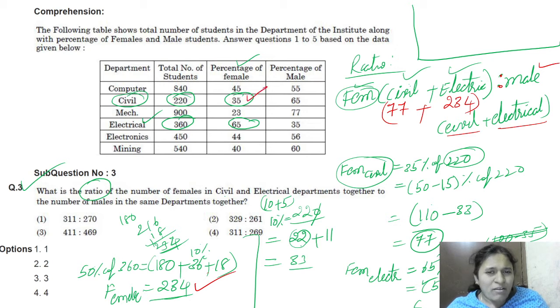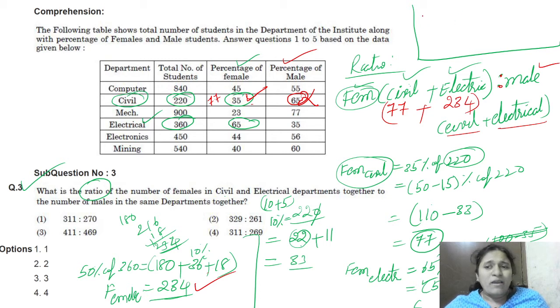We know the female in the civil. Can we find the males in the civil? No need of doing this percentage again, because we already know the number of female students, that is 77. If we subtract this 77 from the total number, we will get the male, right?